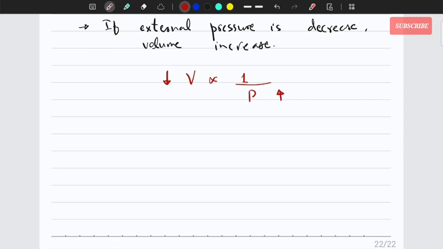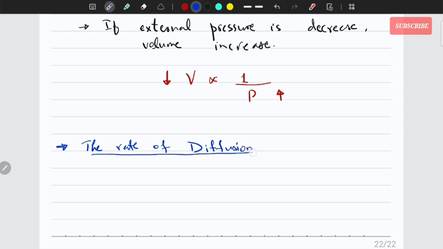The next point we need to discuss here is the diffusion, the rate of diffusion. If you remember, we talked about diffusion. What is diffusion?